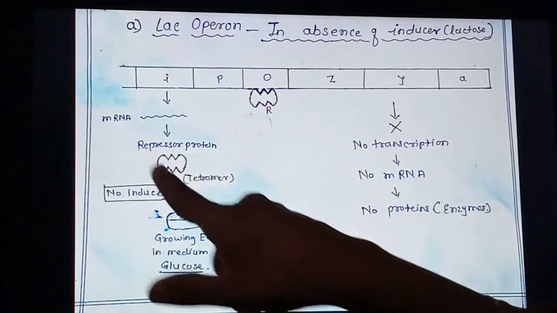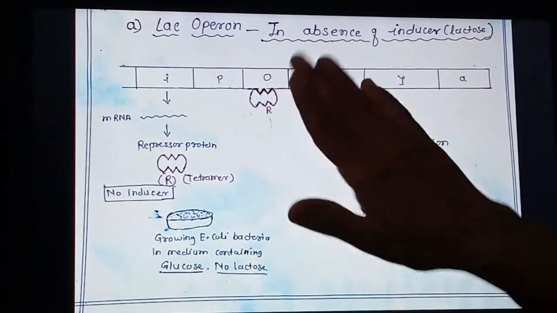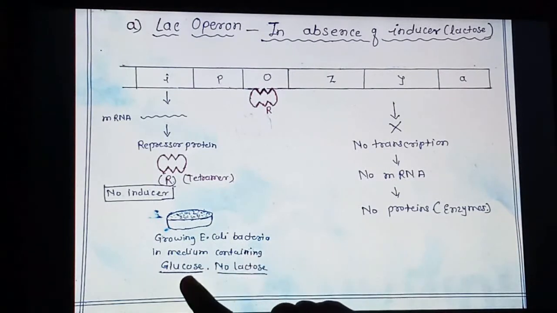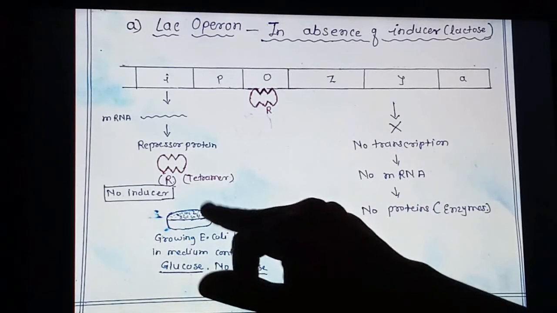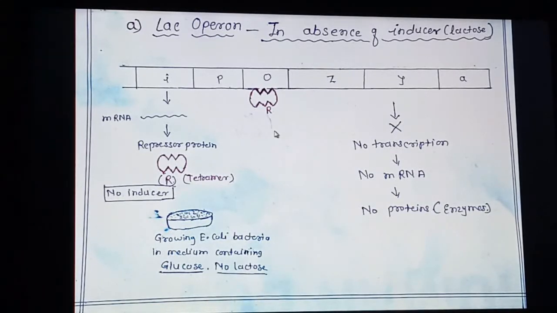So this repressor protein will go and bind to the operator region and stop this further process, because they don't need this enzyme to be produced, because they don't have lactose in the medium. They have glucose as a source of energy. Now, whenever